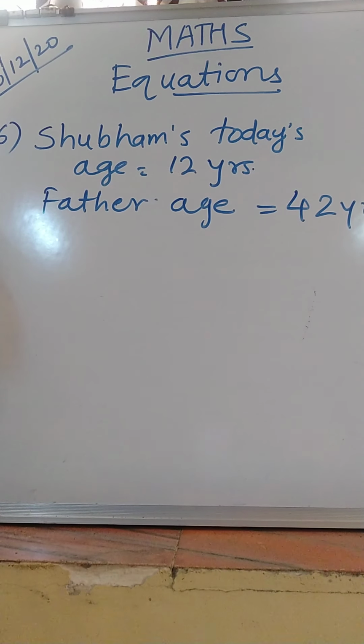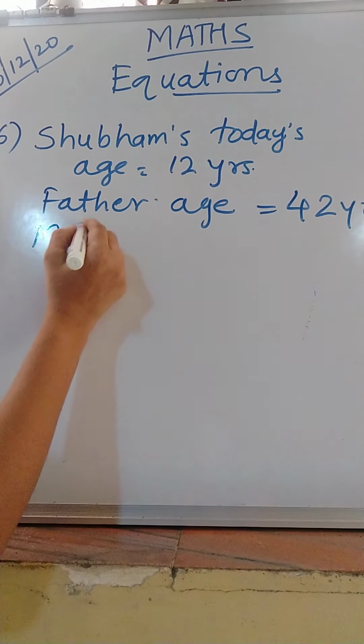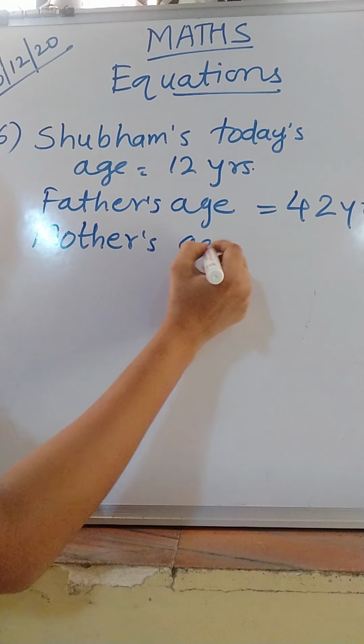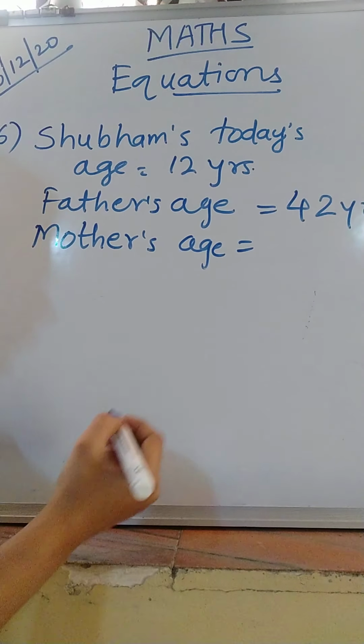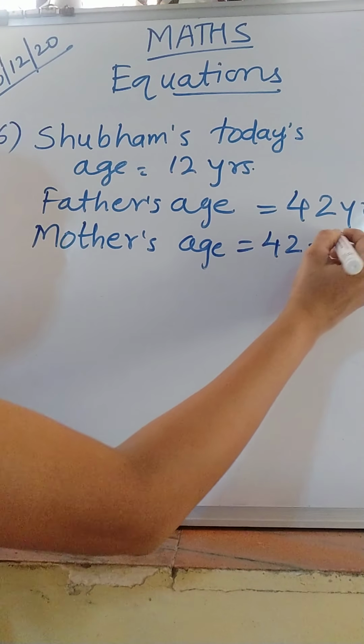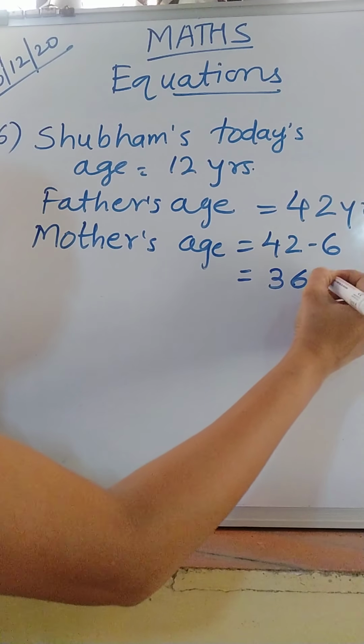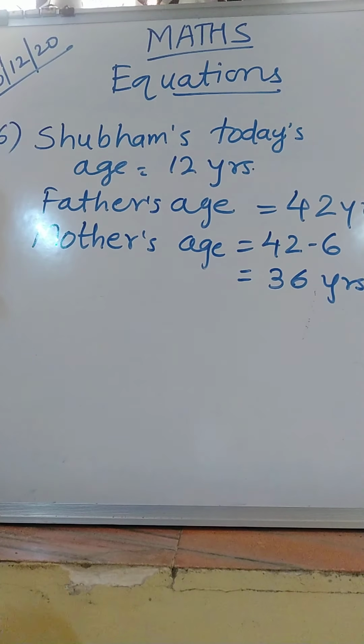Shubham's mother is younger than his father by 6 years. Now see, younger means what? Smaller. So mother's age is less than 42 by 6, means 36 years, right? Got it?